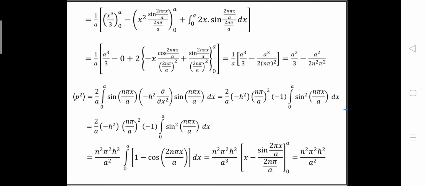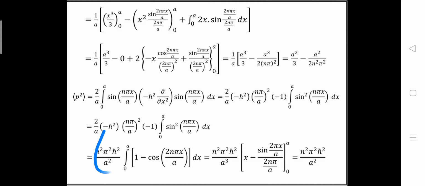Okay, and if we do the integral and take the limit, we will get 2 by a, minus ħ square, (nπ/a) whole square, minus 1, integral 0 to a sin square(nπx/a) dx. Okay, so finally we will have in constant n square π square ħ square upon a square, integral 0 to a, 1 minus cos(2nπx/a) dx.